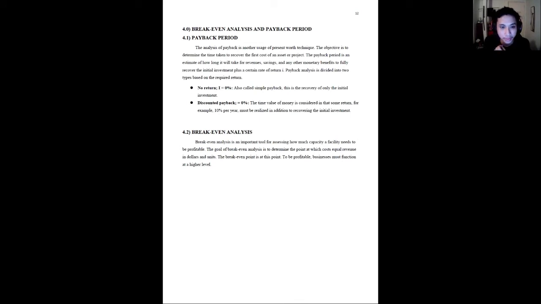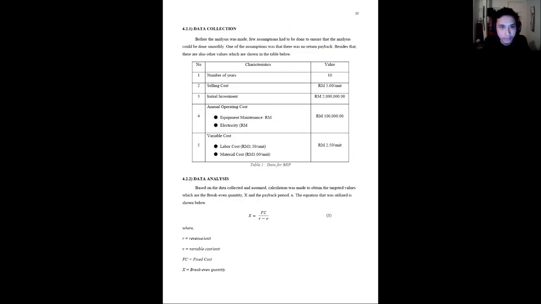And the second one is the break-even analysis, which is a very useful method to determine the point where the total cost will equal the revenue. So before we start the calculation, we have made some assumptions, which are shown in this table, which includes the selling cost, the initial investment, annual operating costs, and so on.